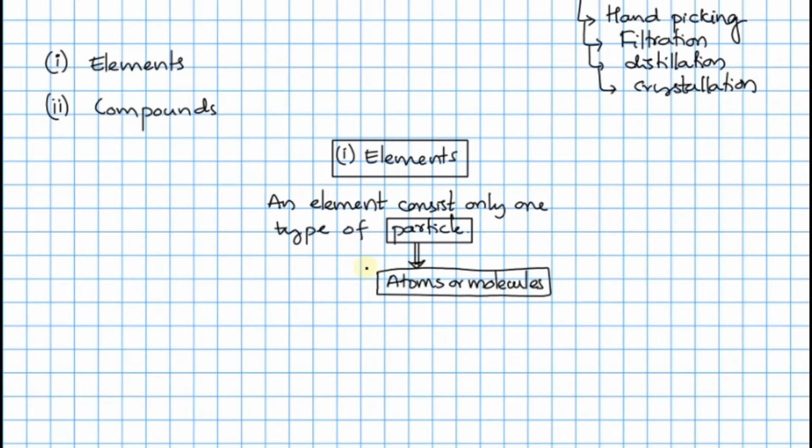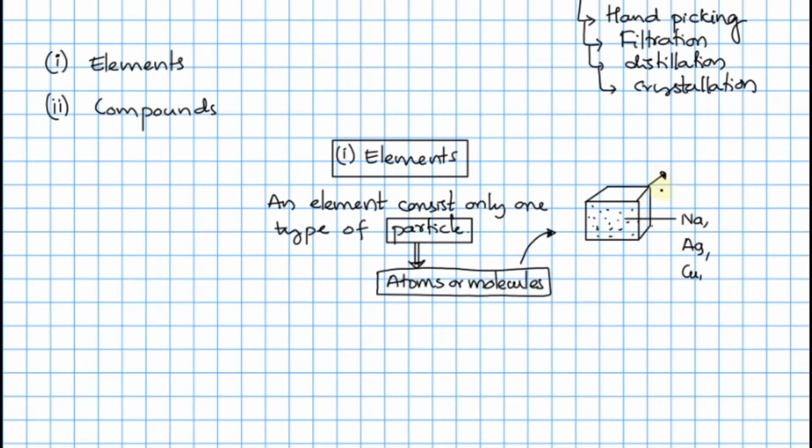Now let me take some examples to understand this. If I have a piece of metal, this piece of metal contains only one type of atoms, like sodium metal. Only sodium metal atoms are there, or there may be silver atoms, or copper atoms. Only one type of material should be there. It's the purest form of the metal.